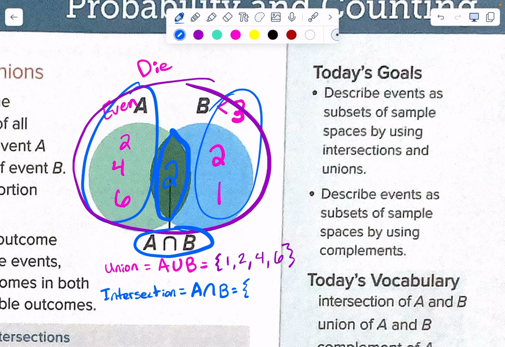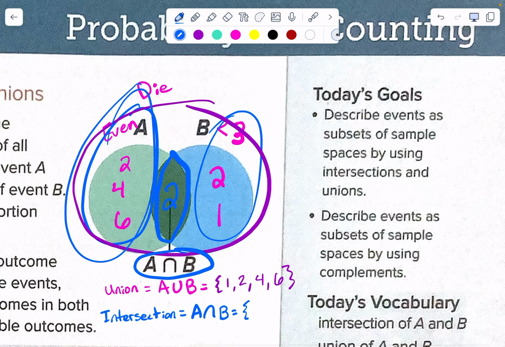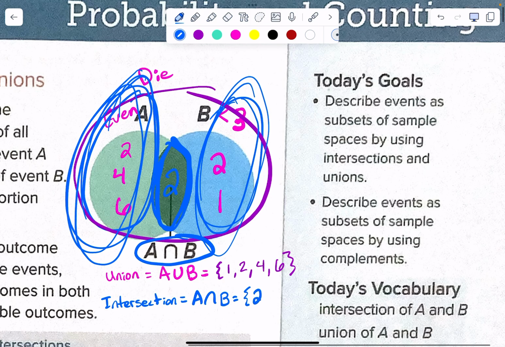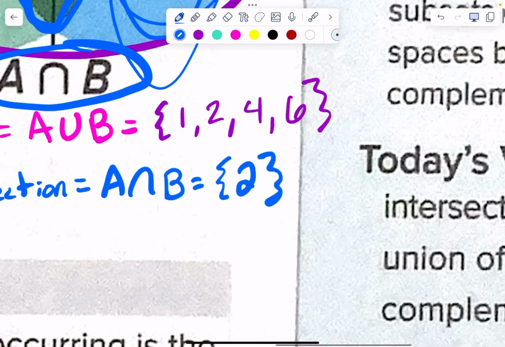If we're talking about DVDs, do people even collect DVDs anymore? Probably not. Or CDs. Anyway, way back in the ancient times, we collected CDs and DVDs. So these are all that I own. These are all that my husband owns. Because we have different tastes in music, there's only one DVD that we have that is an overlap, a copy. That would be the intersection. 2. That's the only thing that intersects, right?